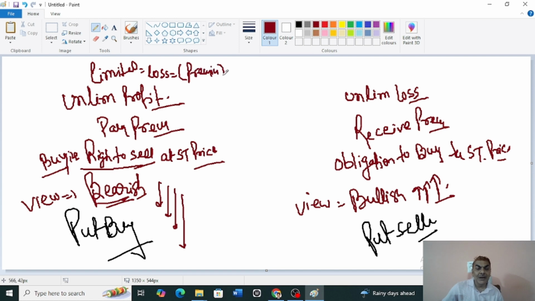Fine. And for this put seller, his view is actually confirmed this time. If the market goes up, he will be getting a limited gain, and that gain is only again the premium. Fine, this much only he will be getting. So this gives you a complete sense of how the put buyer and put seller work out to be.